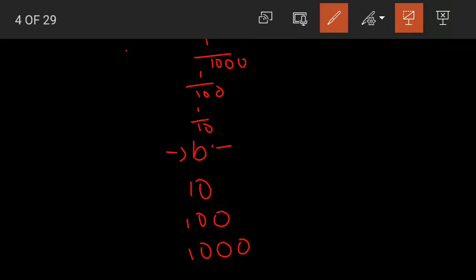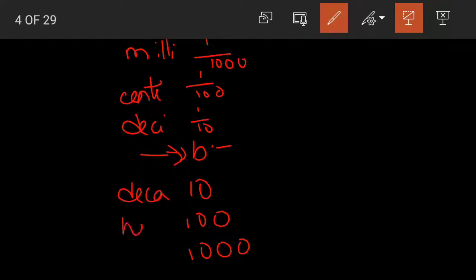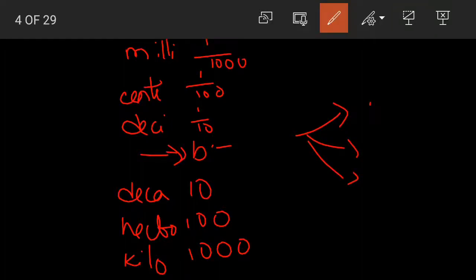And what are the names here? This would be milli. We have centi, deci, then this is the basic, then we have deca, then we have hecto, and then we have kilo. Yes children, so this is all you need to remember. If you remember this table correctly, you can apply the same for all the three, that is length, mass and capacity.